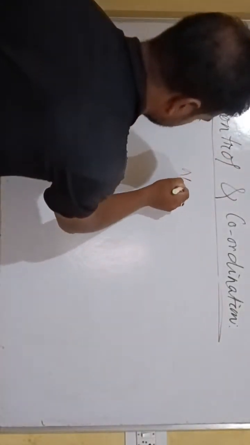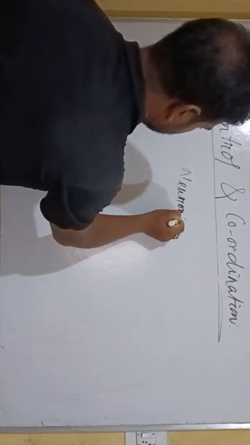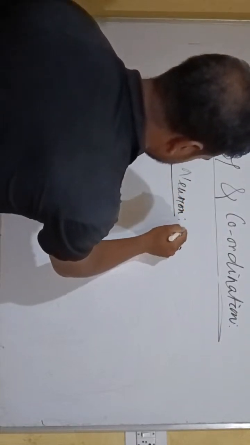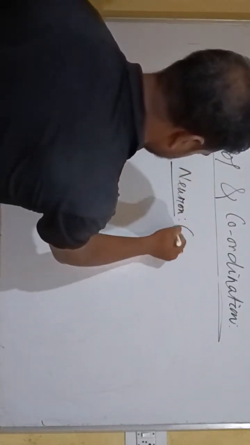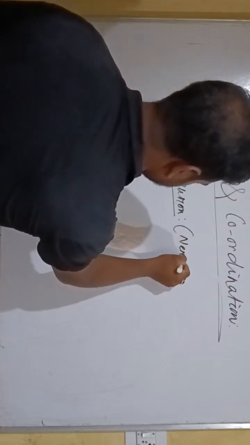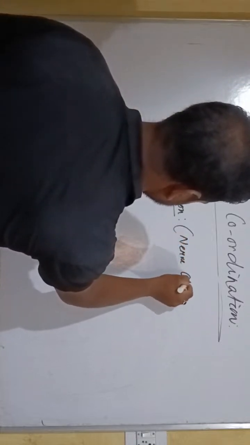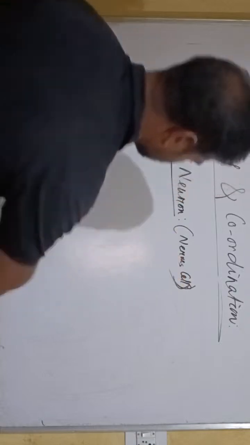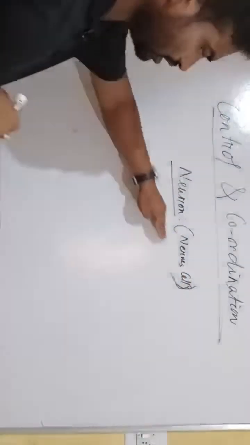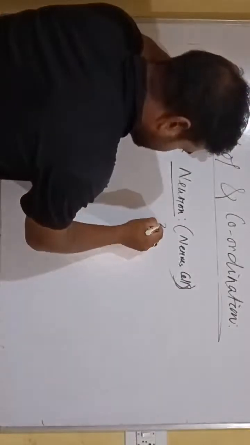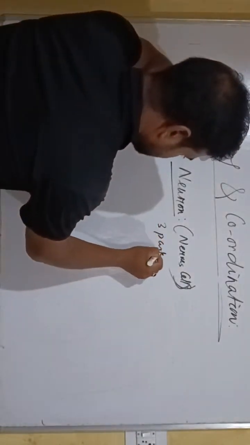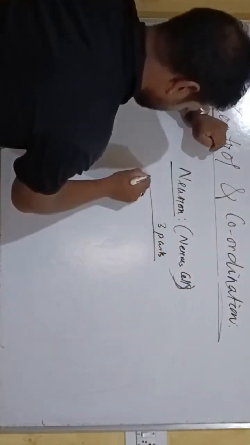Neuron. What is a neuron? Neurons are nerve cells. What are neurons or nerve cells? Neurons have three main parts. First one is